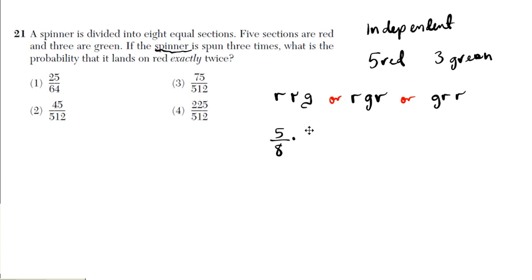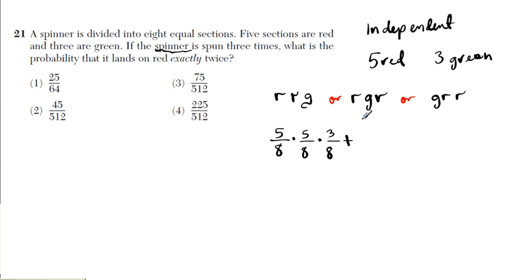After the first spin, there's still 5 reds, so you're going to have 5 over 8, because the spinner doesn't change by the number of times you spin it. How about green? There are 3 greens. How many sections in all? 8. You notice how the denominators stay the same because this is an independent situation. Or basically means you're going to be adding.